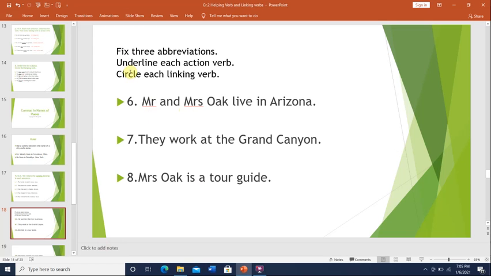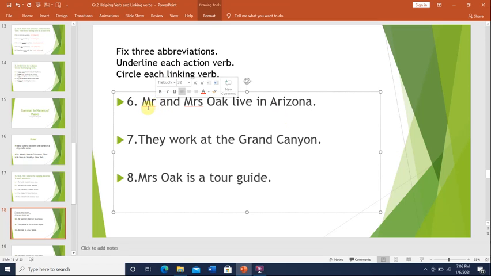And then it also said underline each action verb. When we find an action verb, we will underline it, and then we will circle the linking verb. When we have a linking verb, which is the verb to be, we will circle it. Number 6, Mr. and Mrs. Oak live in Arizona. Mr. here is an abbreviation, but something's missing.